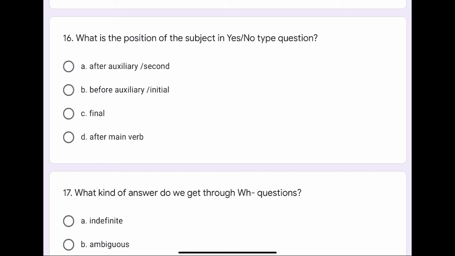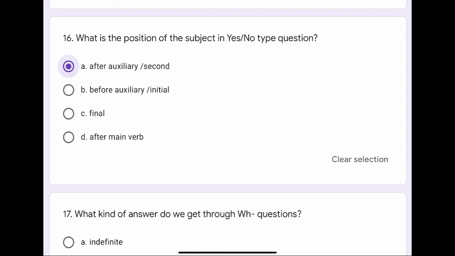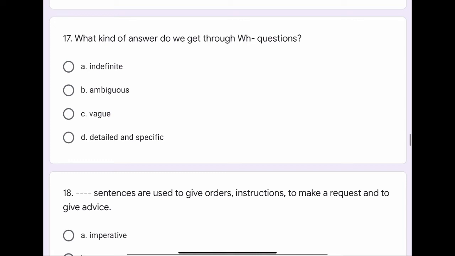Question number 16. What is the position of the subject in yes no type question? The options are A. After auxiliary or second, B. Before auxiliary or initial, C. Final, or D. After main verb. The correct option is A. After auxiliary or second.